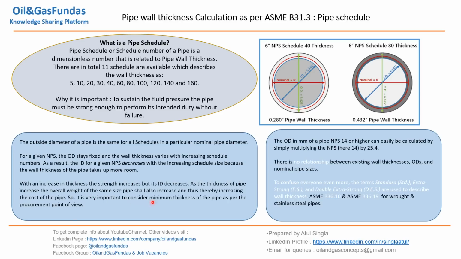So it is very important to consider minimum thickness of the pipe from a procurement point of view. We need to procure optimum size as well as at optimum cost. So that's why we need to calculate the minimum thickness.